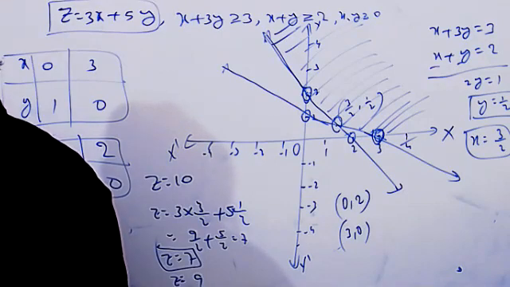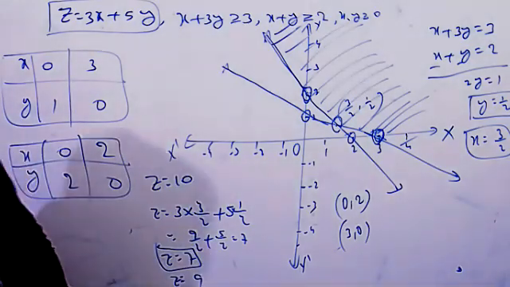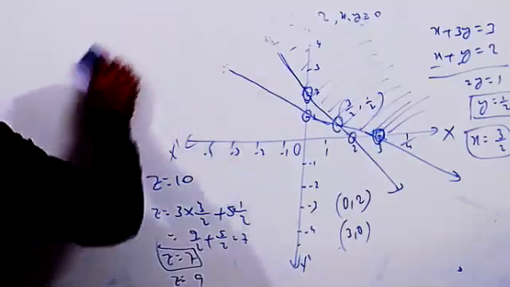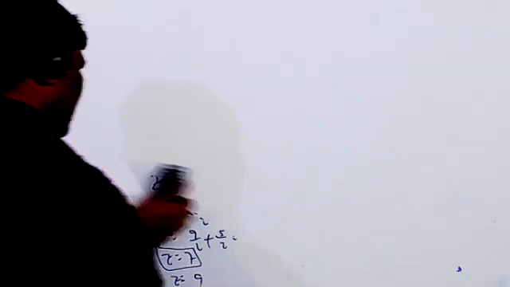Food P contains 3 units per kg of vitamin A and 5 units per kg of vitamin B, while food Q contains 4 units per kg of vitamin A and 2 units per kg of vitamin B. Determine the minimum cost of the mixture. Now, for this kind of question, we are not finding it directly. First, for understanding, you can draw one small table.